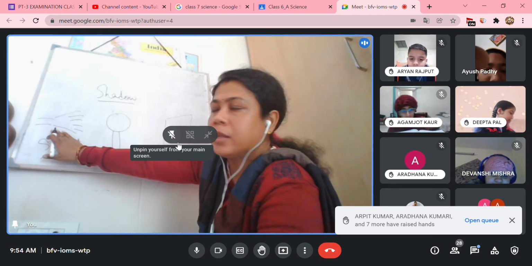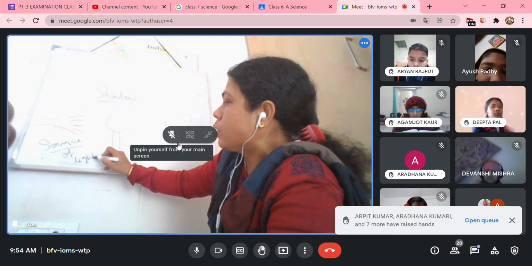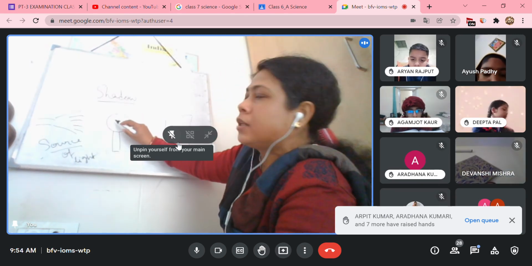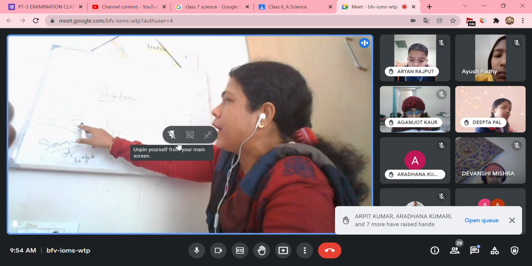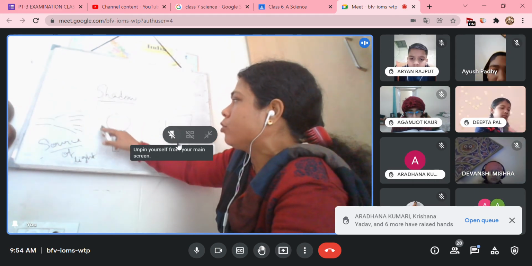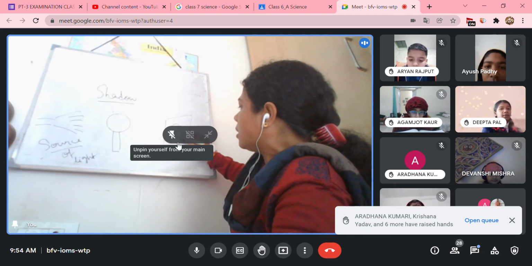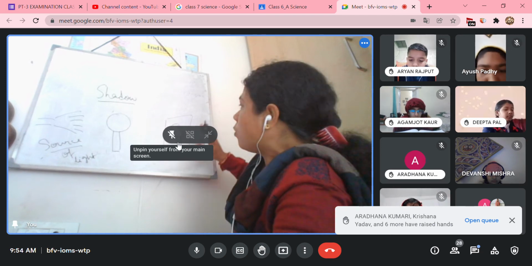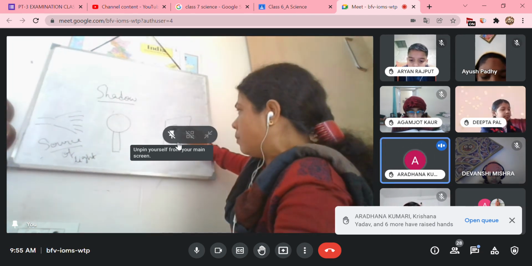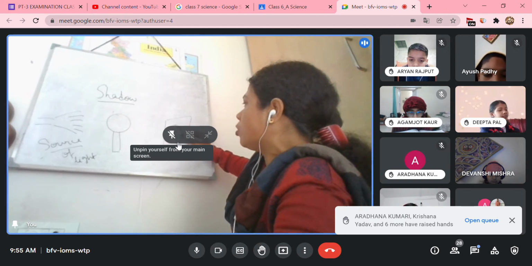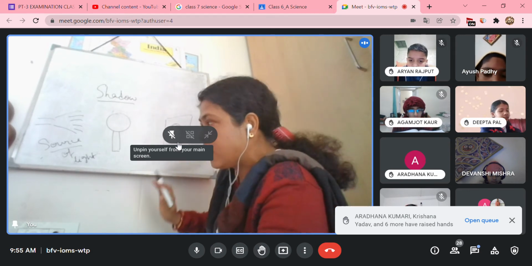Children, you can see this is a source of light. I'm placing some object that is opaque, that is, light cannot pass through it. So what will happen? The light coming from the source of light will not be able to travel in this region. A dark black colored shadow will be formed on the screen that we have placed behind the object.